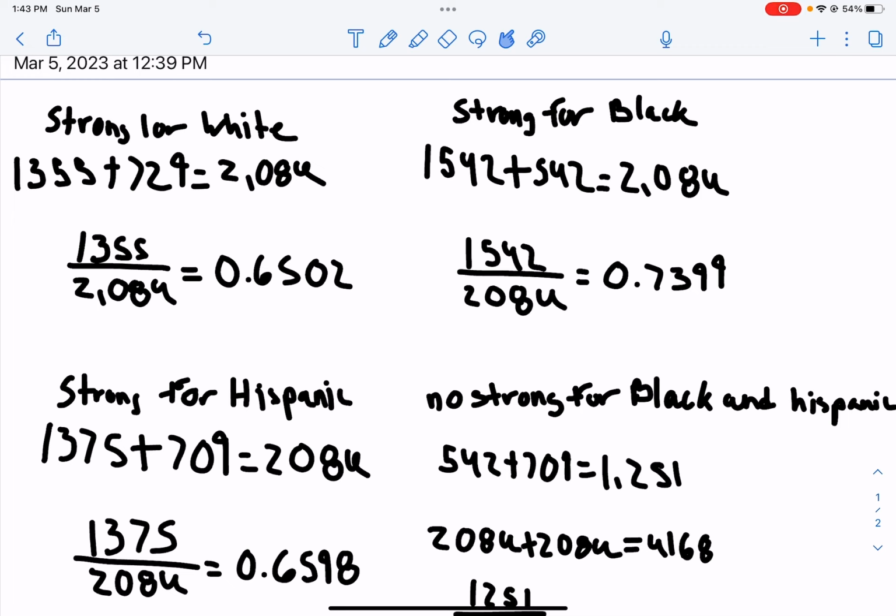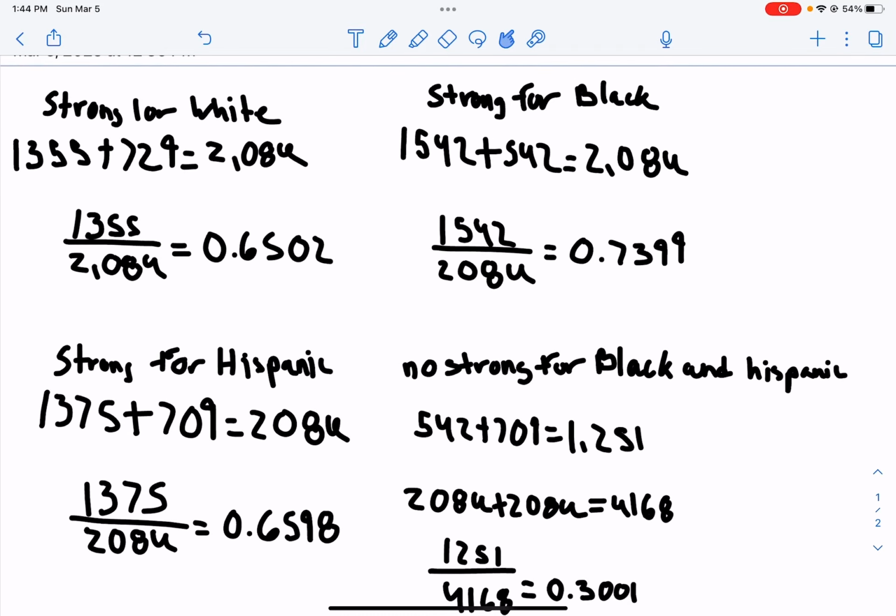Next, for strong conflict between the rich and the poor for black, it's basically the same process. You just have to get how many people believe in it and divide it by the total number, which was 2084, and you get 0.7399.